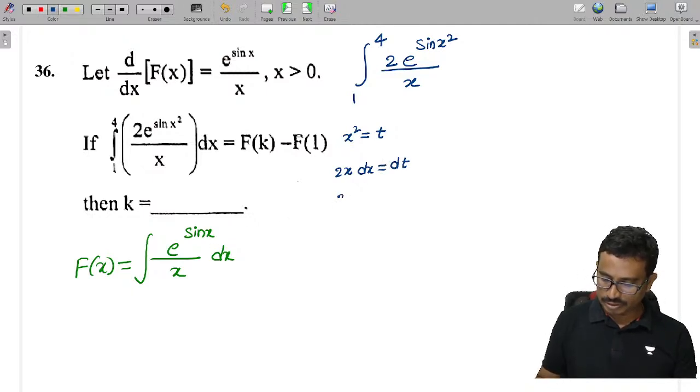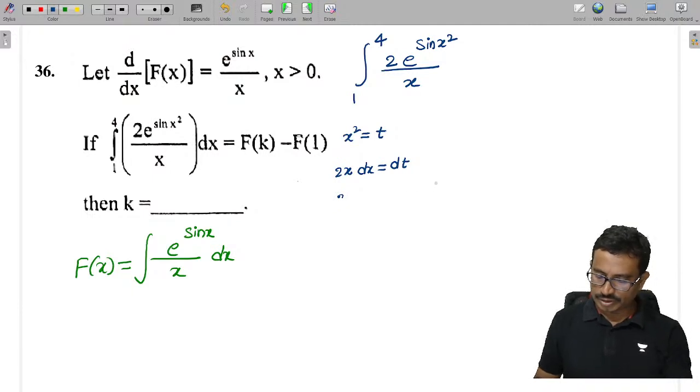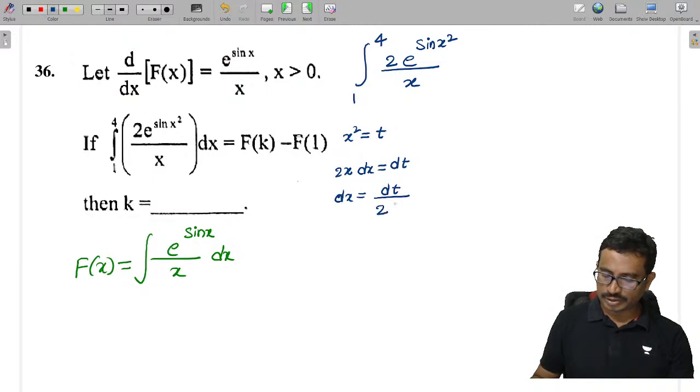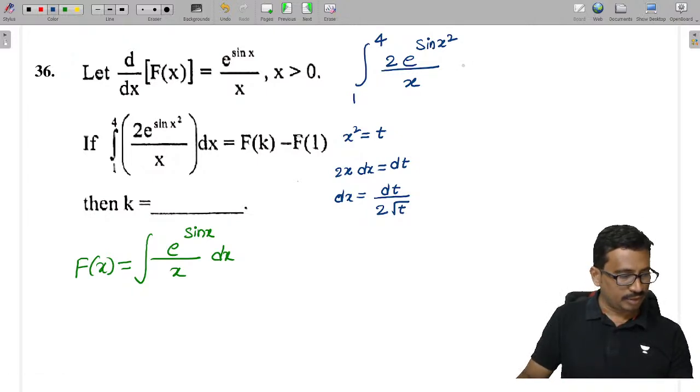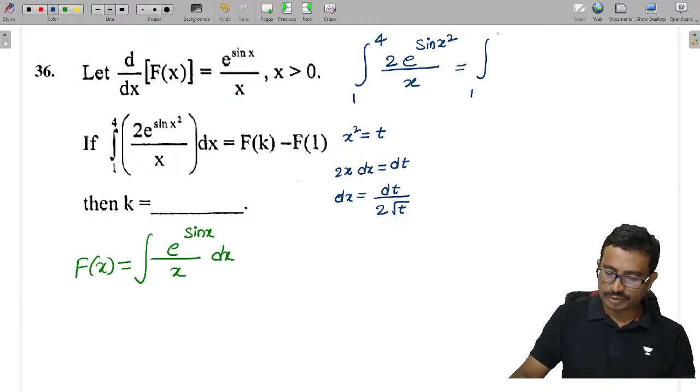So you can see now here, dx is equal to dt by 2x, and x is equal to root t. Now you can tell me the limits: they become 1 to 16.